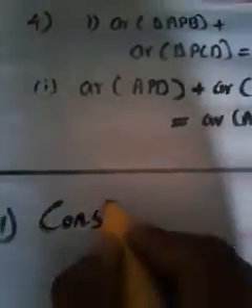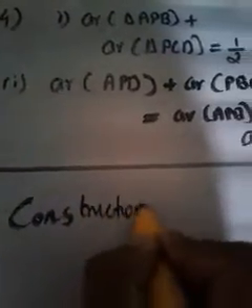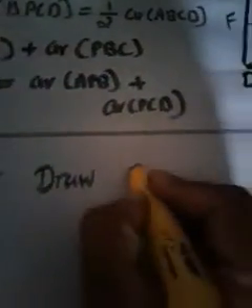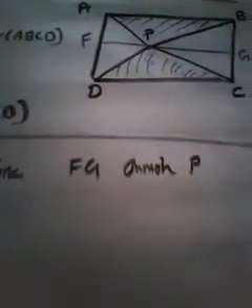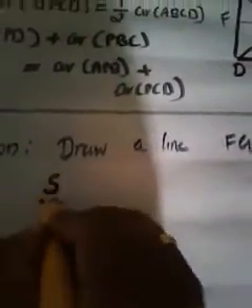So when you construct something, you can write construction. What I constructed: draw a line FG through P such that FG is parallel to AB and FG is parallel to DC.